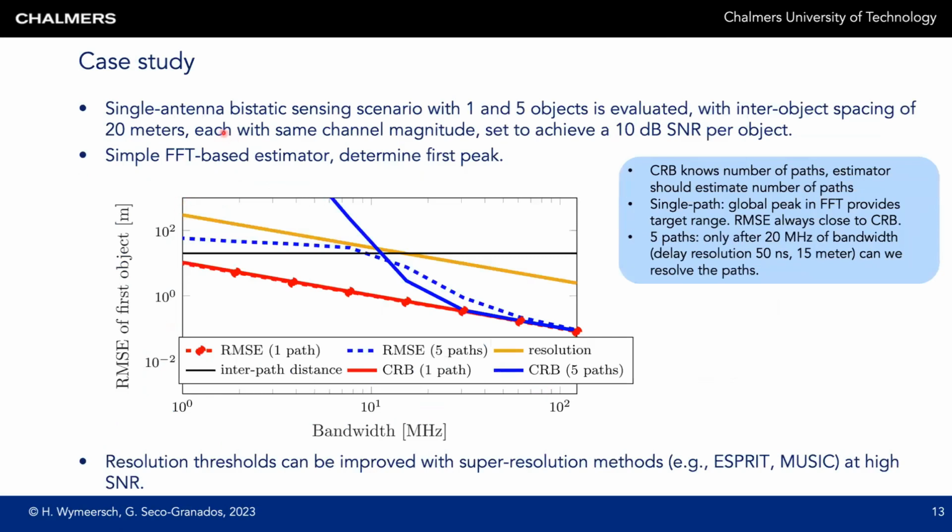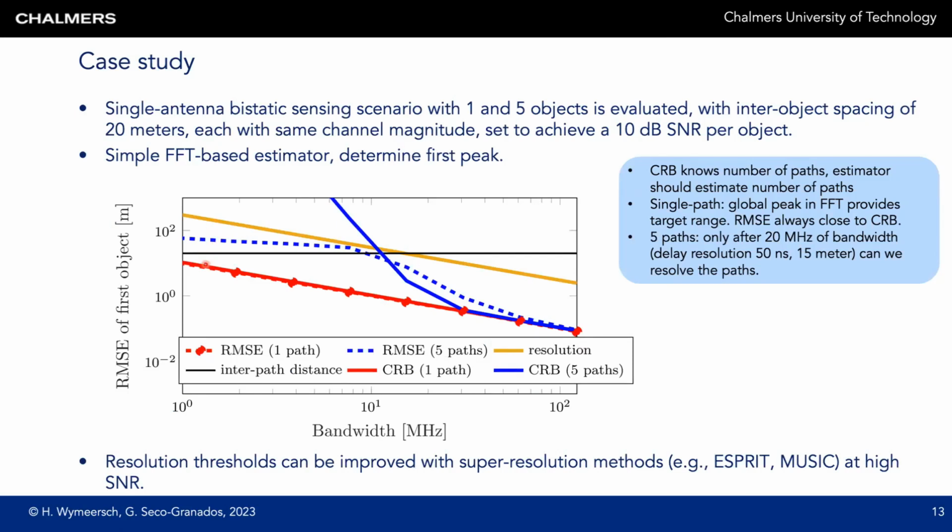We now evaluate the performance of this estimator as a function of the bandwidth. So the x-axis is bandwidth, the y-axis is the RMSE of the first object. We have a number of curves here. The black horizontal line refers to the inter-object distance, 20 meters. The line in orange refers to the resolution. So we see the resolution gets better and better the more bandwidth we have. And after a bandwidth of a little bit more than 10 megahertz, the resolution is better than the inter-object distance.